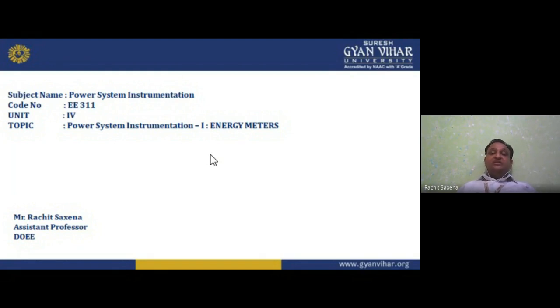Then we have the shielding. Shielding is also necessary. And why do we do the grounding, my dear student? Because we want to protect our instrument from the leakage current. If leakage current is there in the system, I need a path through which the leakage current will flow into the ground. So we have the low impedance path.